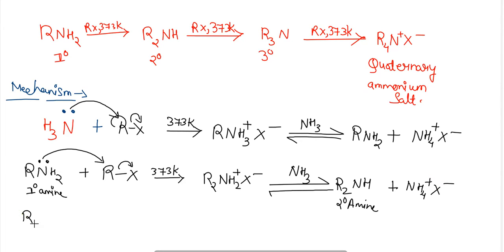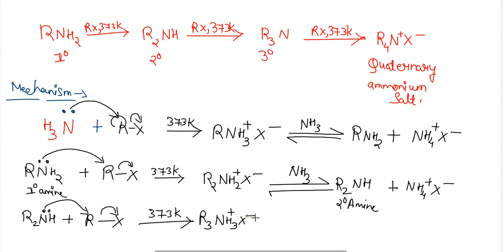Similarly, when this 2-degree amine again reacts with the alkyl halide, the nitrogen again attacks the alkyl group of the alkyl halide, and the formation of a 3-degree ammonium salt takes place. Further, on reaction with the amine group, the 3-degree amine is formed, and with it one more ammonium salt is released.